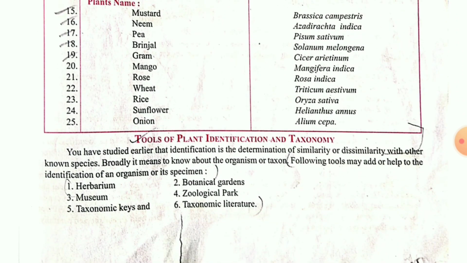Next class, we will continue about the important terminology of taxonomy, such as herbarium, botanical garden, museum, zoological park, taxonomic key, and taxonomic literature. Till then, children, try to note down in your notebook what I have explained. Try to prepare topic-wise notes. Okay, children, just take care.